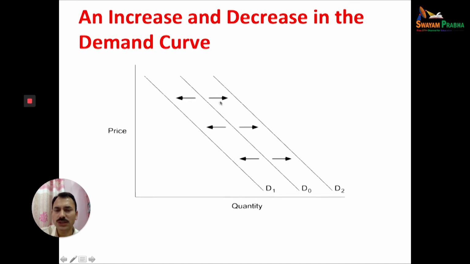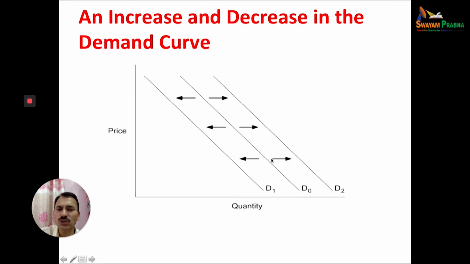But suppose income of the consumer increases, maybe there will be more population, there may be taste and preferences on that particular commodity, the demand of the product will increase, and then the whole diagram will shift from left to right. This is called increase in demand, D0 to D2.